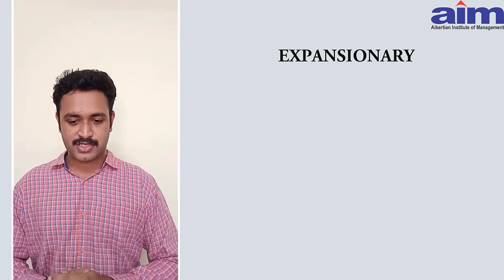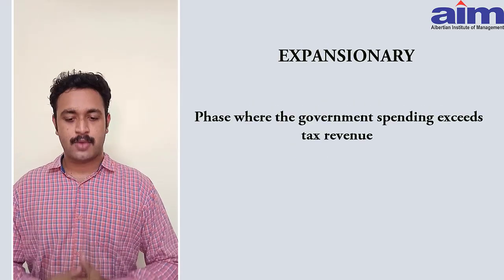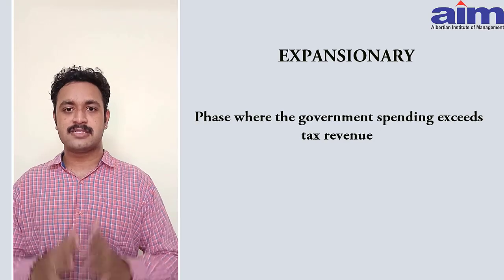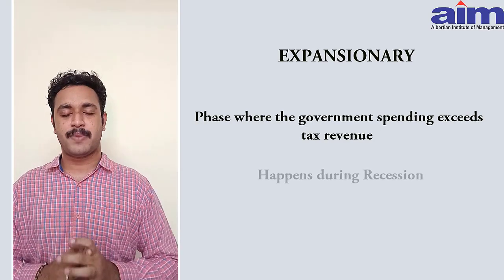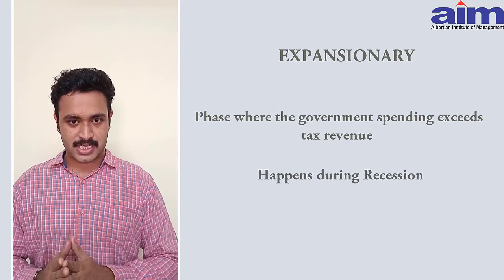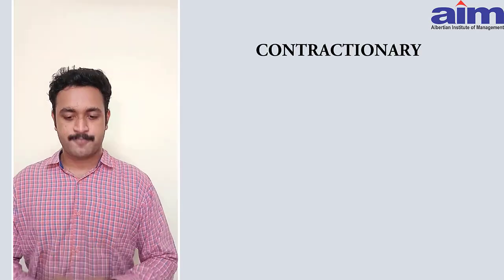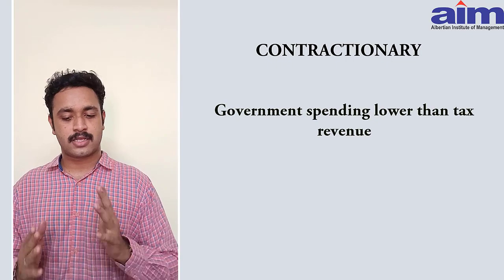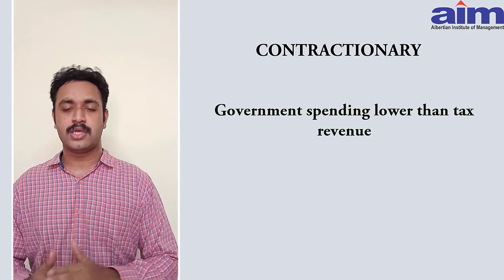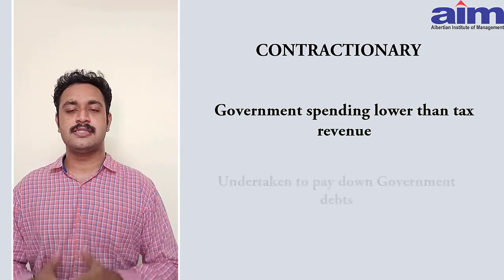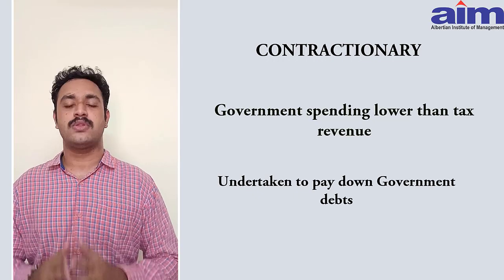Number 2. Expansionary. This is the phase where the government spending exceeds tax revenue. This happens during the time of recessions. And finally, number 3. Contractionary. This is the phase where the government spending is lower than the tax revenue. This is undertaken to pay down the government debt.